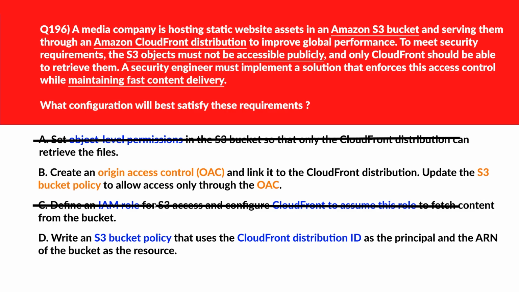We'll now move to D. Option D, if you look, S3 bucket policies require service principal identifiers, not distribution IDs for access control. This is just a distractor. We'll reject it. Lock option B as the right answer.